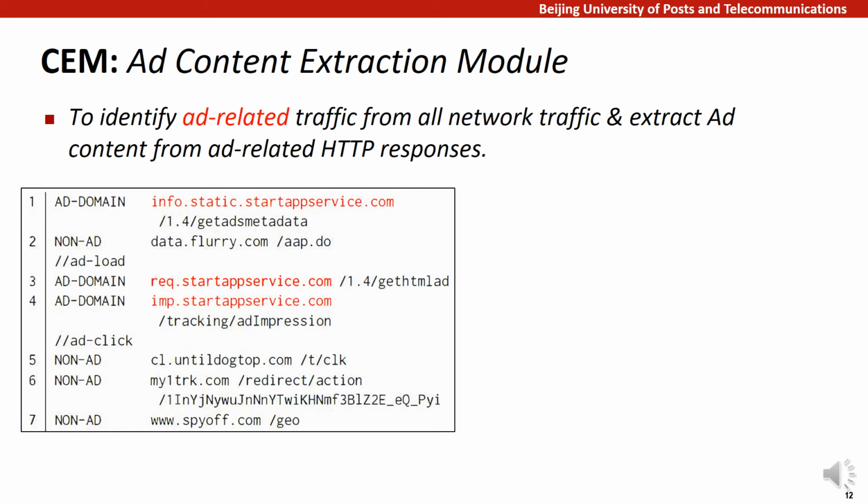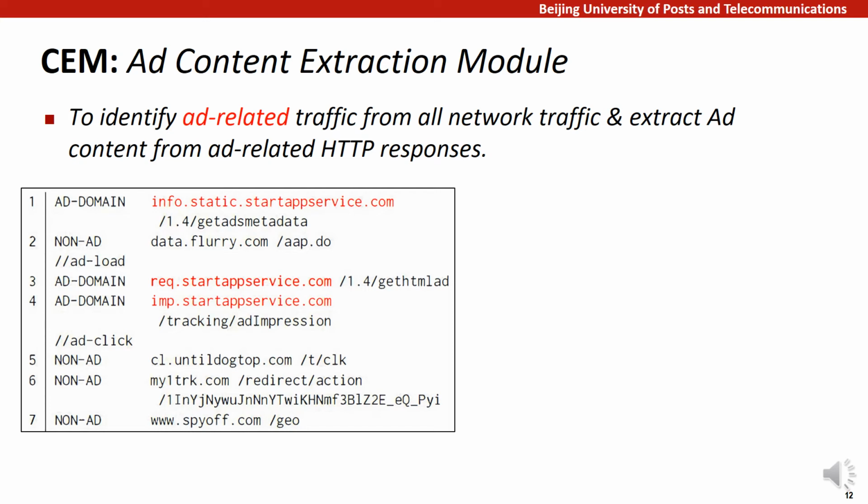Therefore, we need CEM, Content Extraction Module, to identify ad-related traffic from all network traffic and then extract ad content. Here's a simplified list of HTTP requests harvested during the exploration of an app, where the highlighted domain is a known ad domain of a famous ad network, startup. Given a wide list of ad domain, it would be easy to pick out ad load traffic from a collection of network traffic.